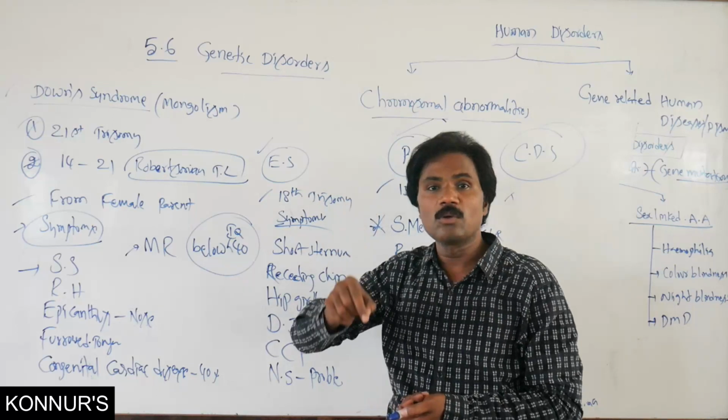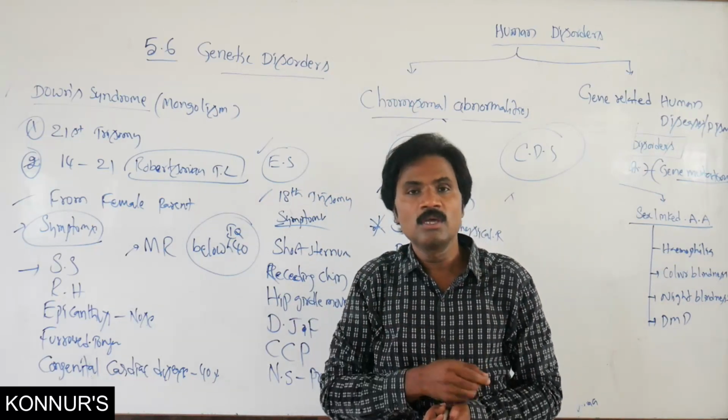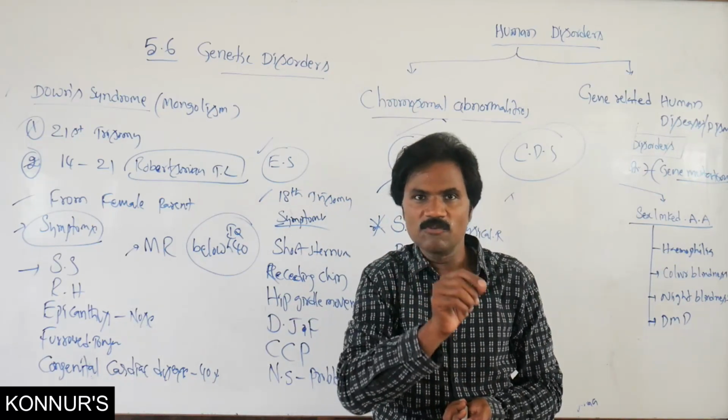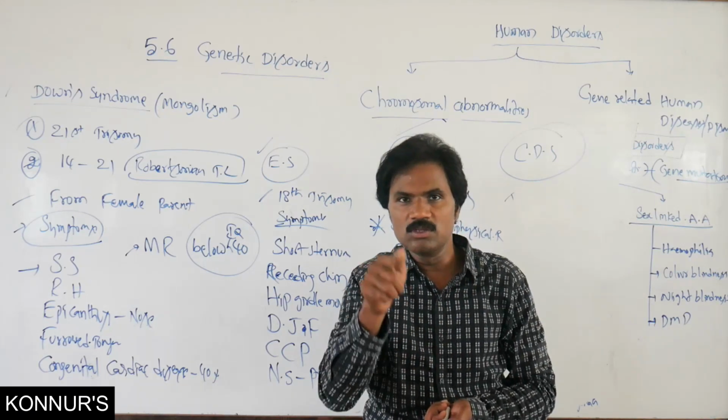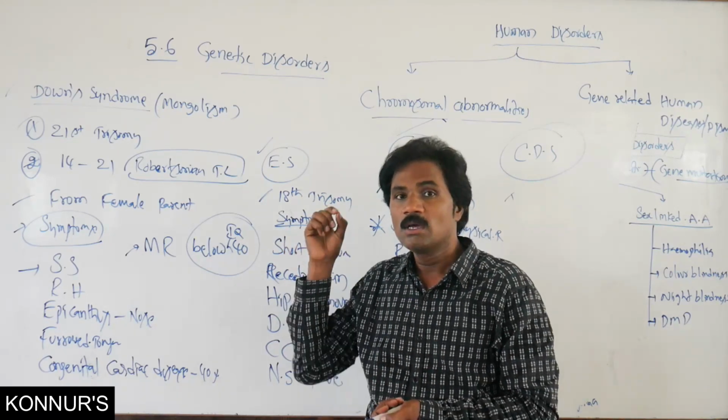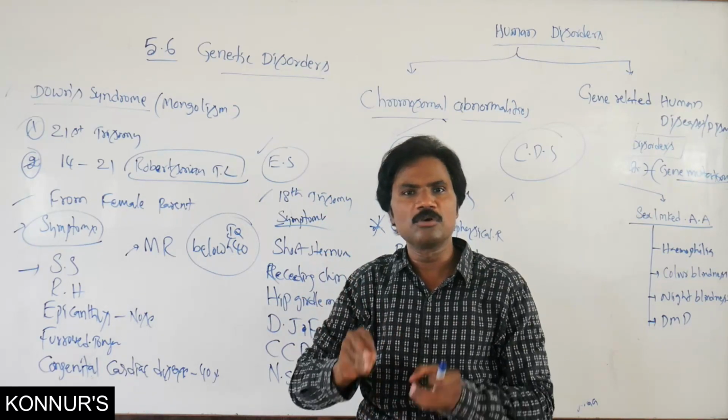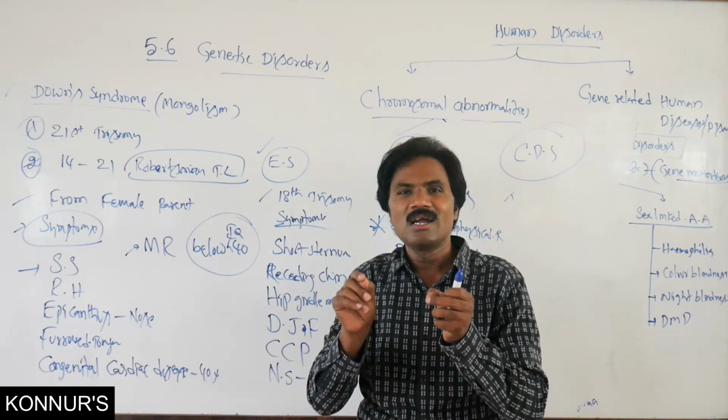Then, what is the number of chromosomes present in Cri du chat syndrome? They may give options 45, 46, 47, 48. What is your option? Your option becomes 46 only. The number of chromosomes is the same, only a deletion occurs.